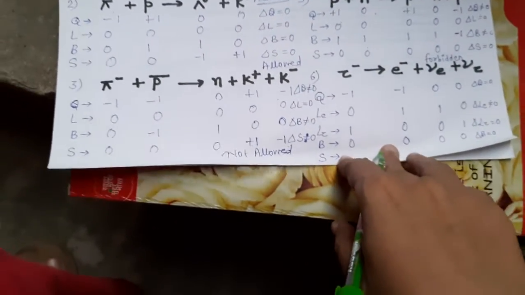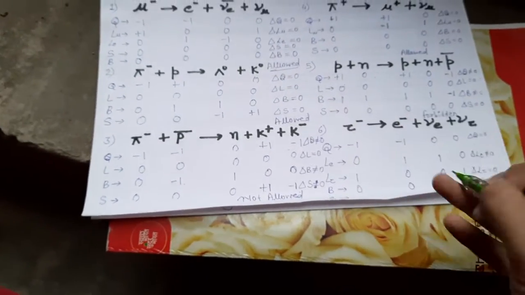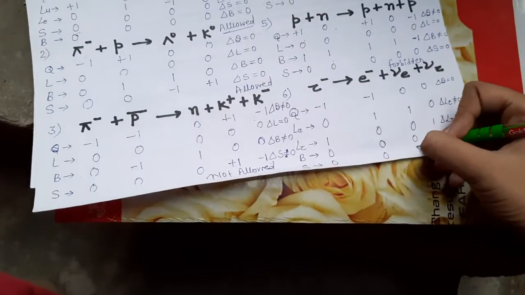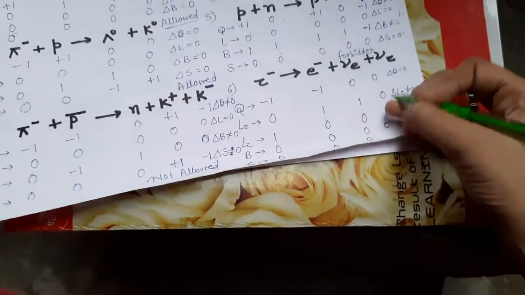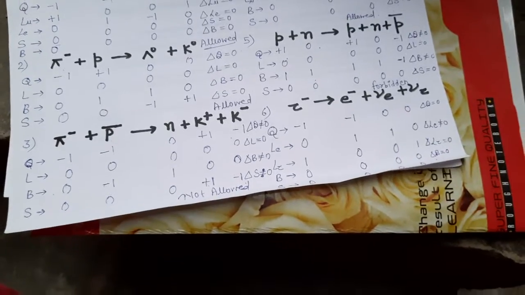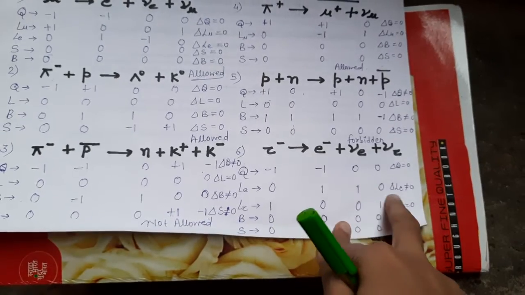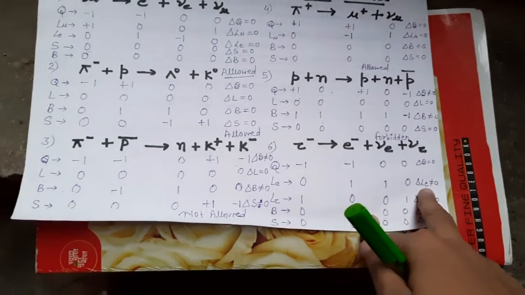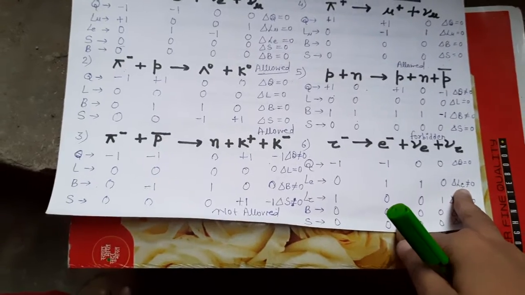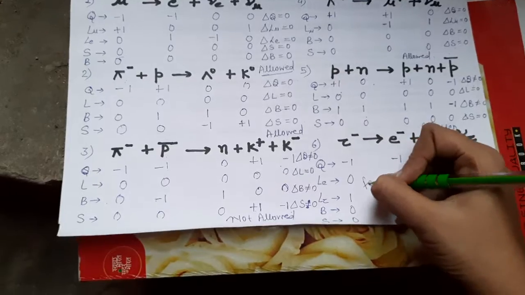Now we have to check for strangeness. Are these particles strange? No. So it is 0, then 0, then 0, then 0. So strangeness is also conserved. But one quantum number is not conserved, that is electron lepton number. So this reaction is also forbidden.